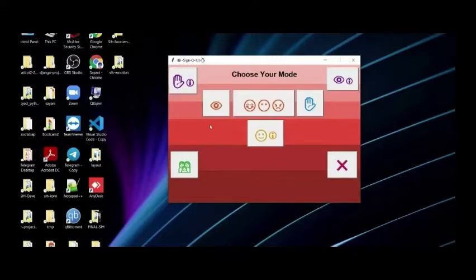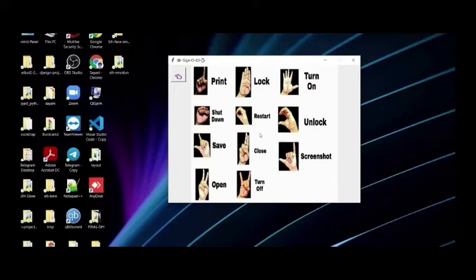Now I am going to show you this hand instruction part. One more thing, you can see that here we use a total of 3 modes. One is for hand detection, another is for emotion detection like happy, sad or angry, and another is for eye detection. This icon shows you the instructions of this gesture. Now I'm pressing this hand instruction button. You can see there are lots of instructions here like open, save, shut down, print, unlock, restart, close, turn off, screenshot, turn on, etc. And we will add lots of extra things here. Our work is going on now.